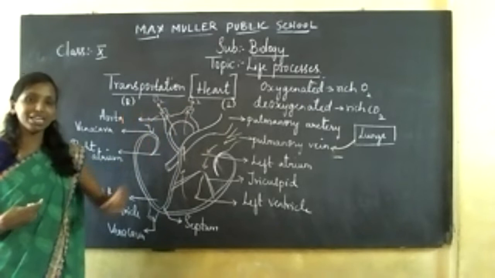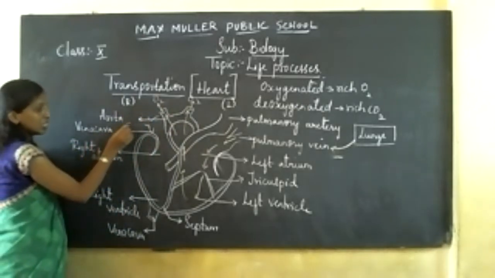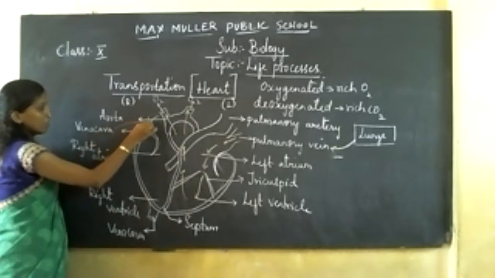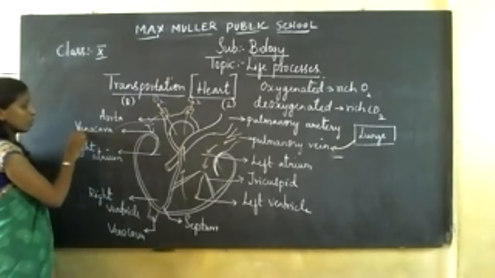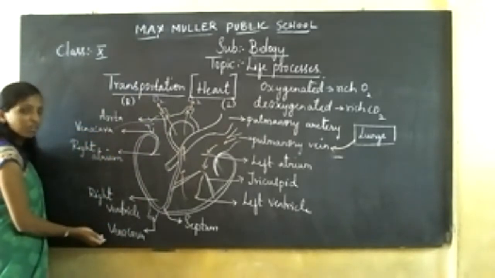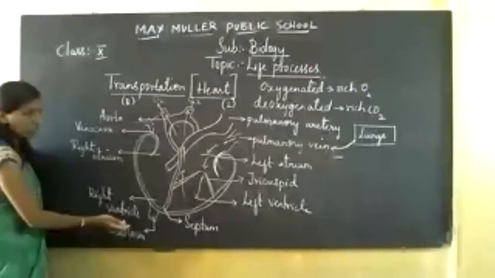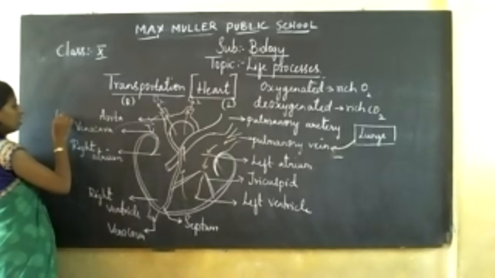So how will that deoxygenated blood be received? It will be received by your vena cavas: from your upper body part, the superior vena cava, and from your lower body part, the inferior vena cava. So the inferior and superior vena cava receive your deoxygenated blood.